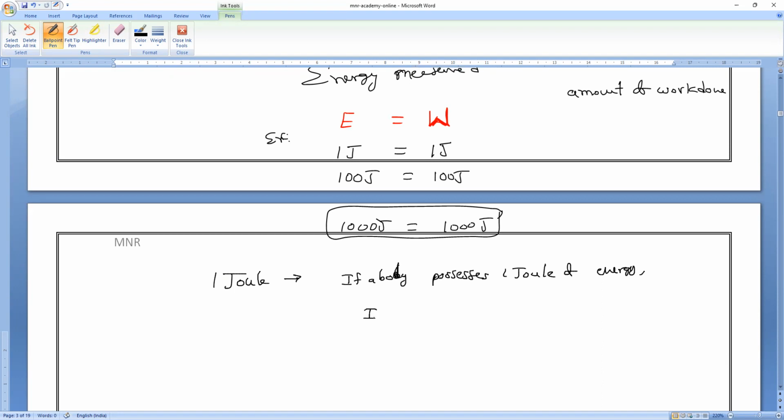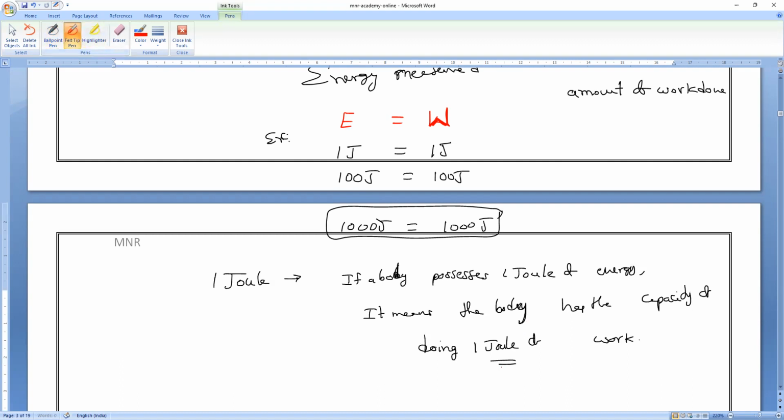doing how many joules of work done? It means the body has the capacity to do how many joules of work done? Capacity of doing 1 joule of work. So that is what you have to say. So that is what we used to say.